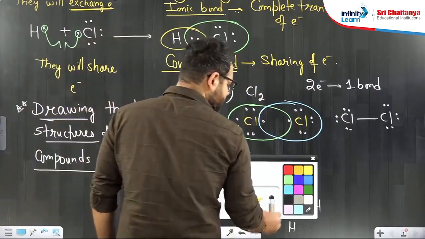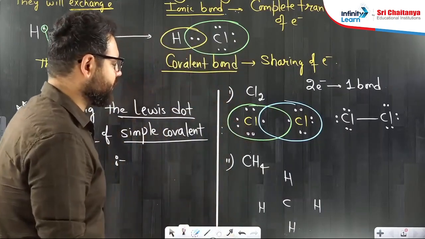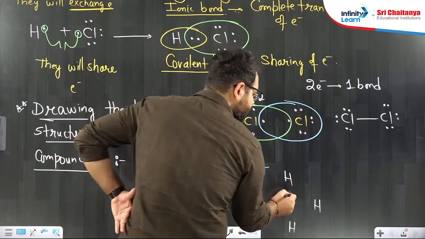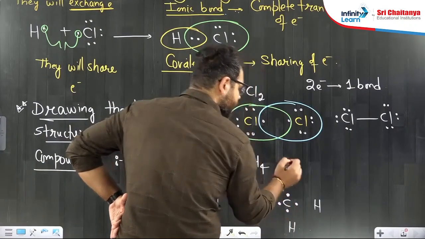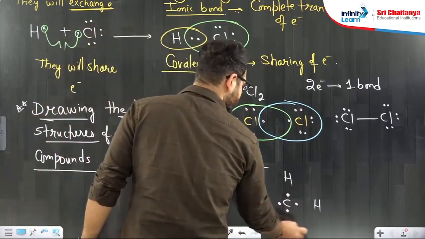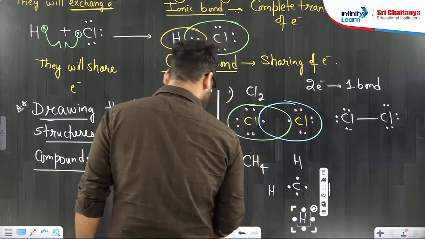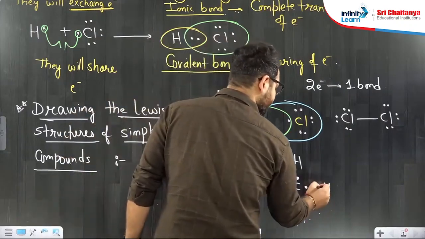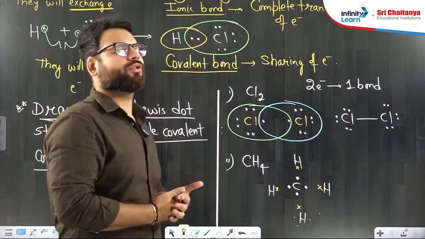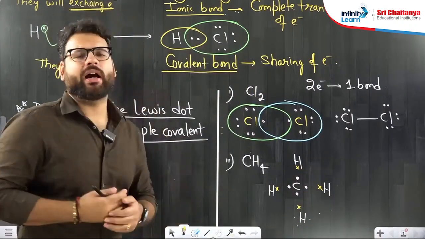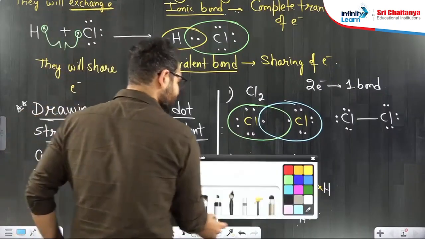I'm showing the lone pairs of carbon with the pink color, and for hydrogen I'll show it with some other color, yellow color. Carbon has 4 valence electrons. 1, 2, 3, 4. This is our carbon. Carbon says I have 4, I need 4 more to become stable. No problem. Each hydrogen has 1 electron. I am showing it by X. 1, 1, 1, 1. So each hydrogen is talking to carbon saying that I have already 1 electron, I want 1 from you. So carbon says, okay, I'll share 1 with you.